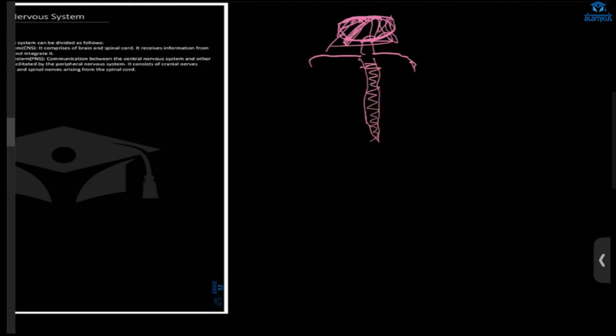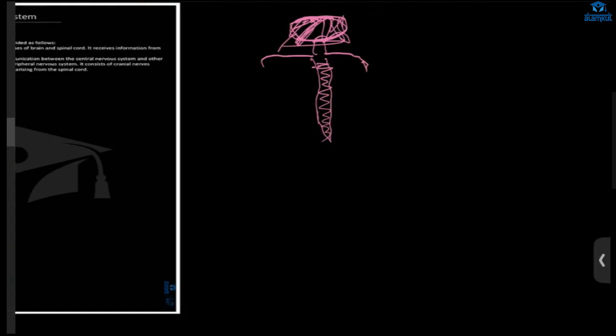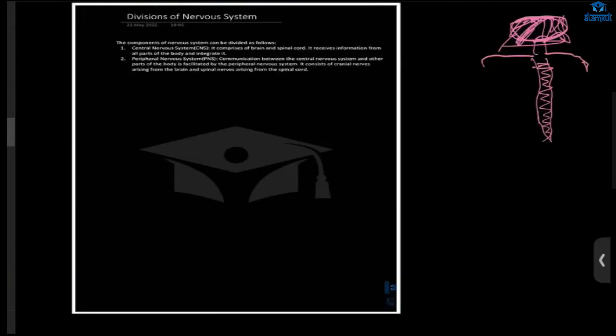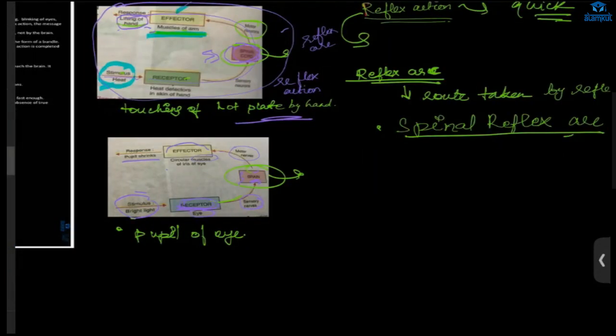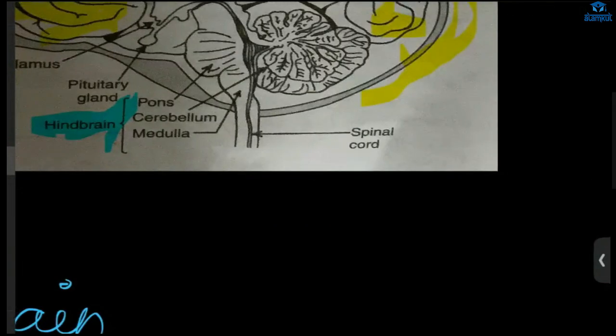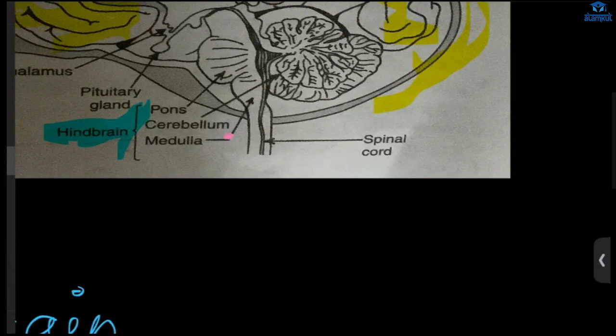This spinal cord is which shape? It is cylindrical in shape. And from where does it begin? Where is the brain thing? Yeah. Here we have the medulla, right? From there itself, the spinal cord will begin. And it will be enclosed in what? The vertebral column.